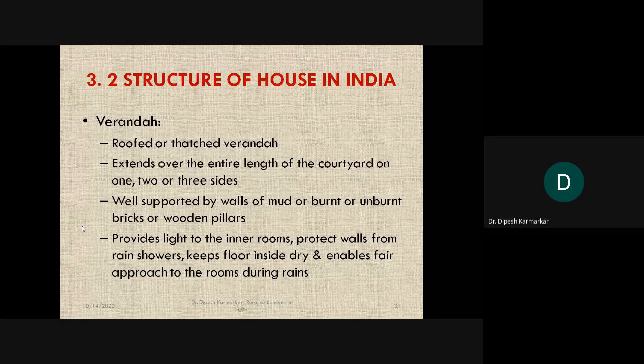Sometimes the veranda covers two sides of the house, or sometimes even three sides of the house. On all three sides you can have a veranda, and the rooms are in between, bordered by this kind of veranda on all three sides, especially the front one and the side ones. And usually not on the back side or in the backyard.